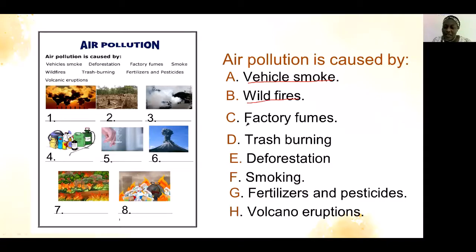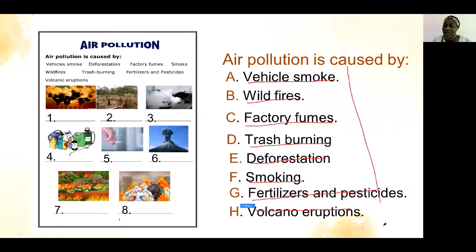And this one is factory fumes. And this one is trash burning, waste papers. This one is deforestation, meaning cutting down trees. And this one is smoking, when you smoke a cigarette. This one is fertilizers and pesticides. And the last one is volcano eruptions.